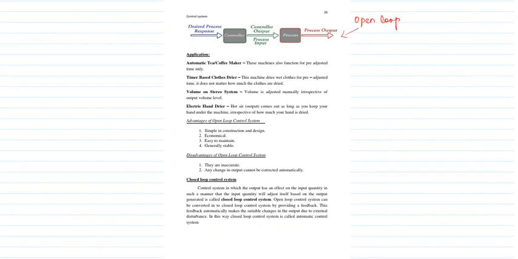Example, right? What are the applications? So applications: coffee maker, timer based cloth dryer, then stereo system and hand dryer. How? You can just look at the first one. It is a coffee maker. You all know coffee maker, right? But in a coffee maker, according to the output, is it doing any corrective measures?